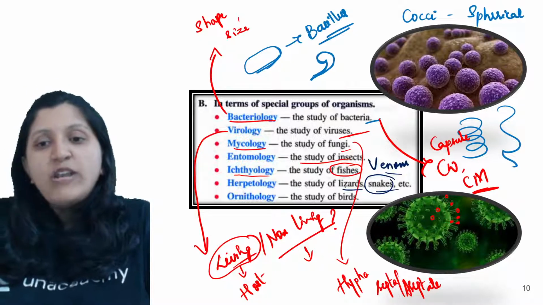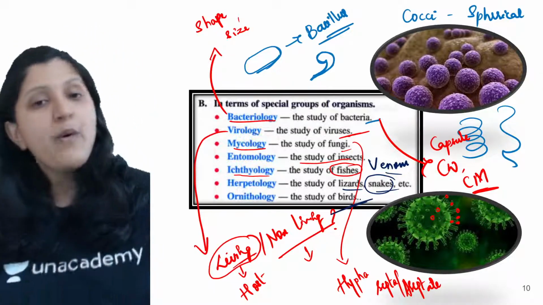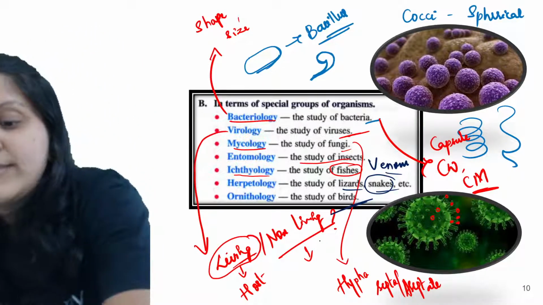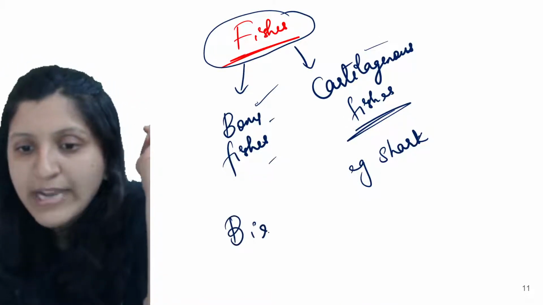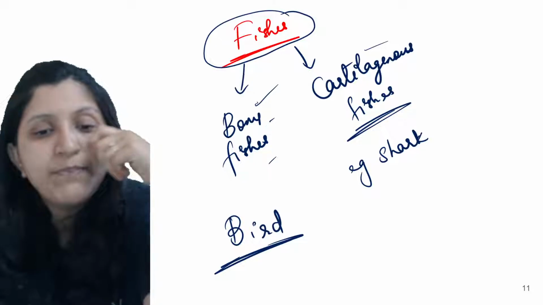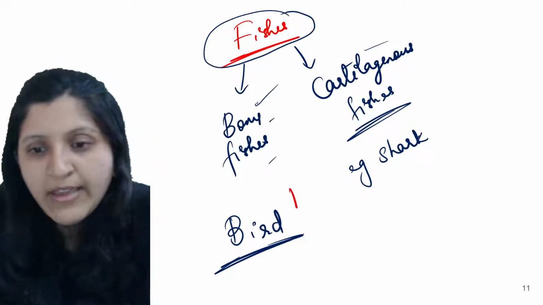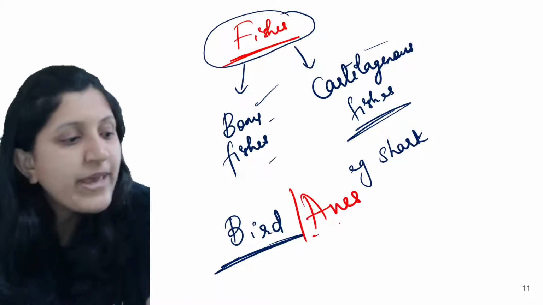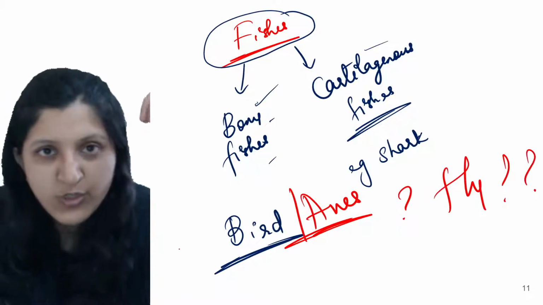Now ornithology is related to the study of birds. How exactly are these birds able to fly? Birds are also called aves. So how exactly do these aves fly? Why are they able to fly so easily?